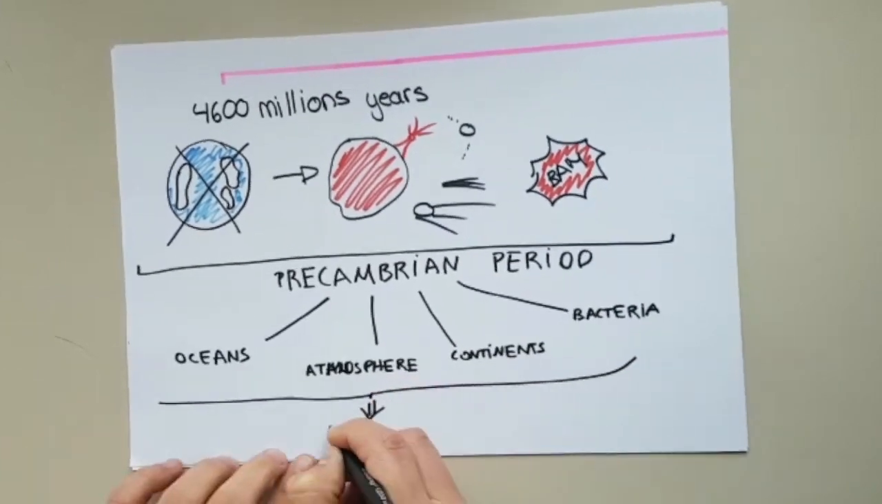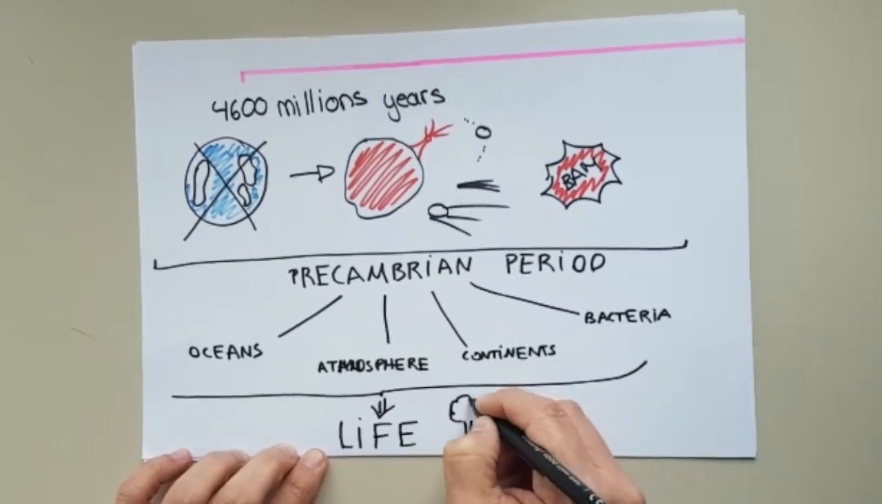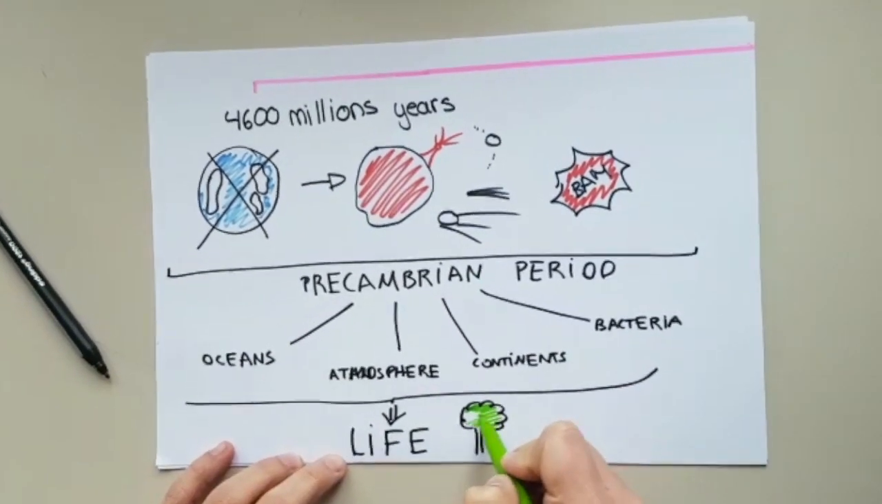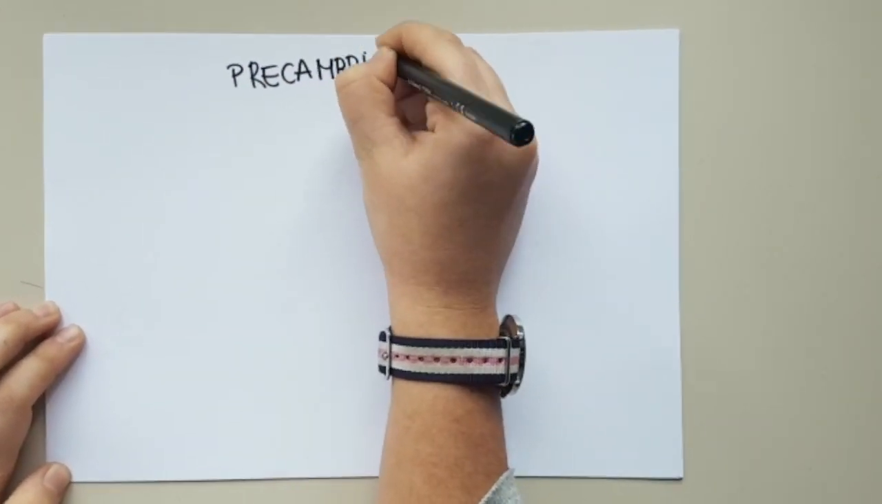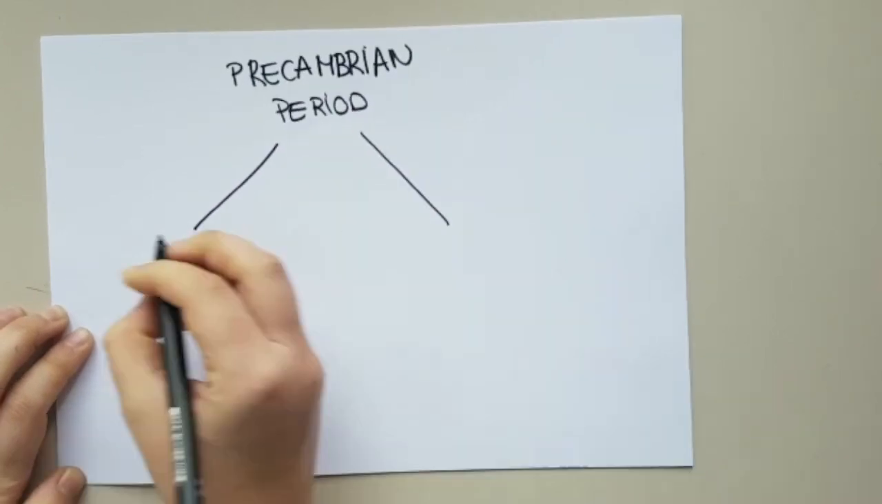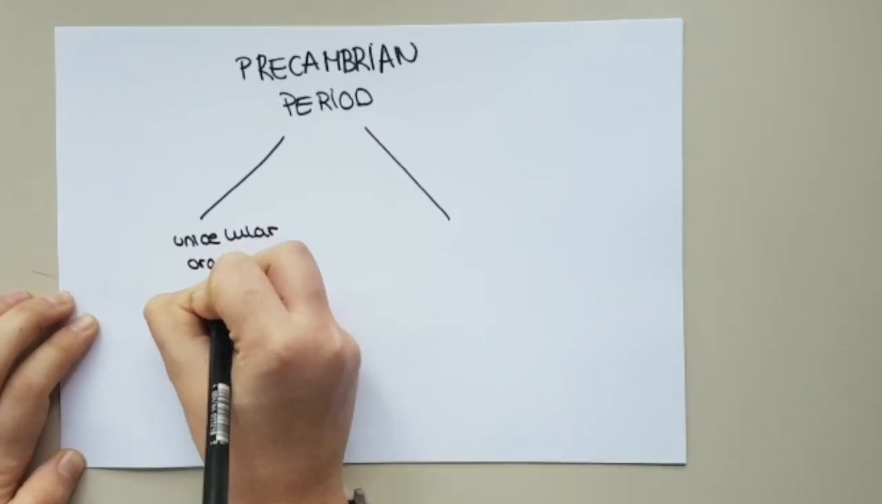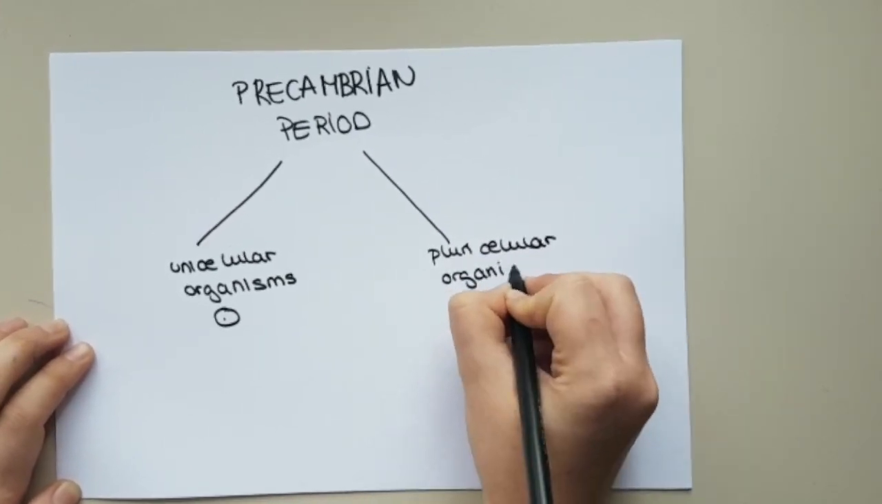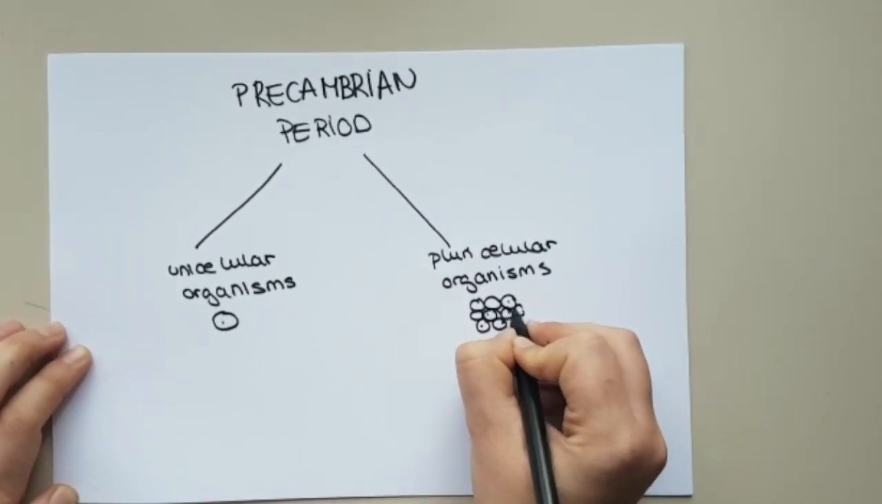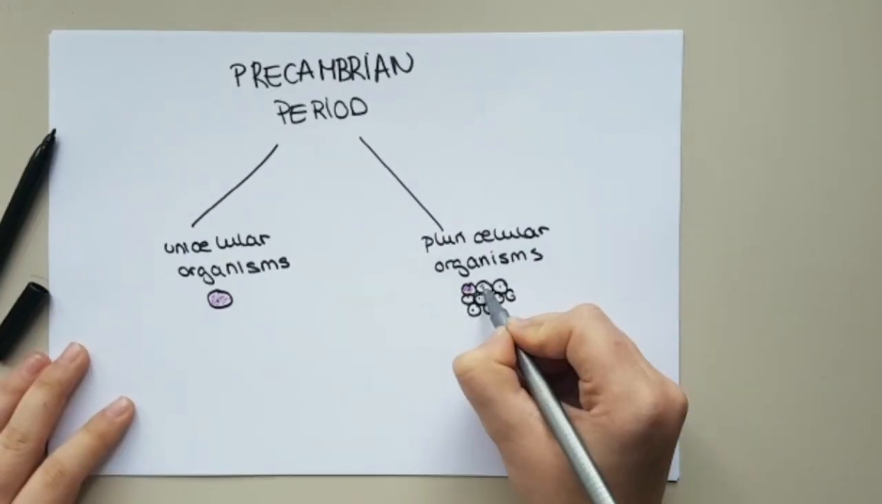The oceans, the atmosphere, the continents, and bacteria were created in this period, and all this helped to create life. Life forms during the Precambrian period were unicellular organisms and pluricellular organisms.